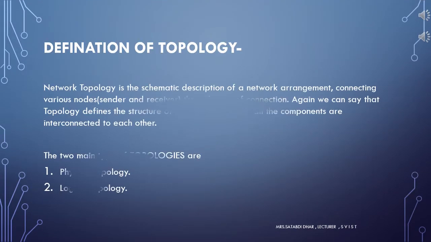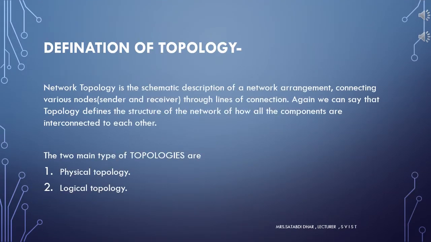Now, what is topology? Topology is the schematic description of a network arrangement connecting various nodes, that is sender or receiver, through lines of connection. Again, we can say that topology defines the structure of the network, of how all the components are interconnected to each other.